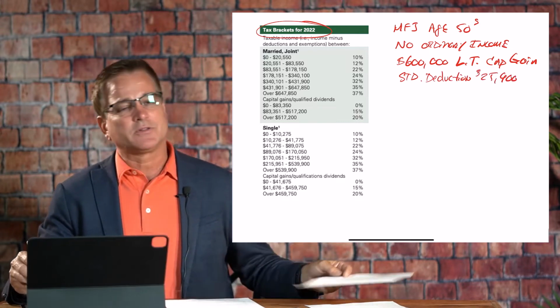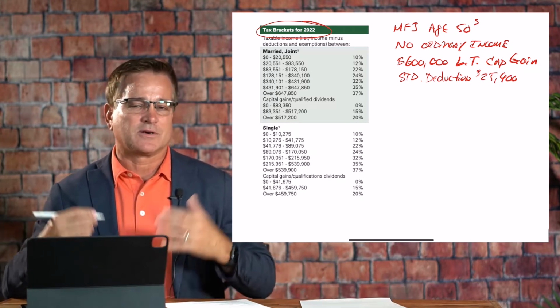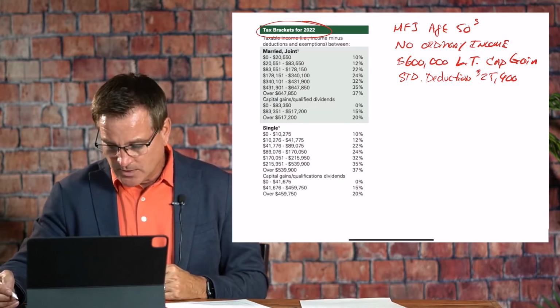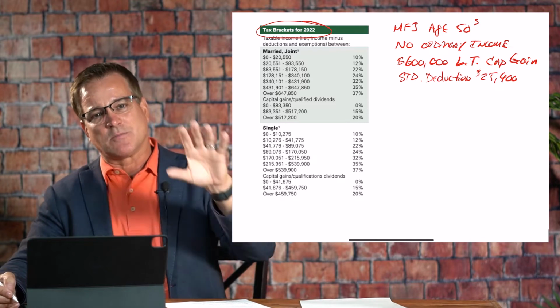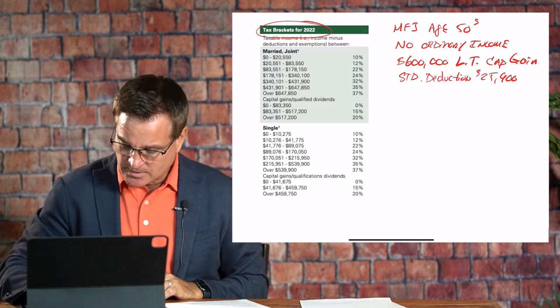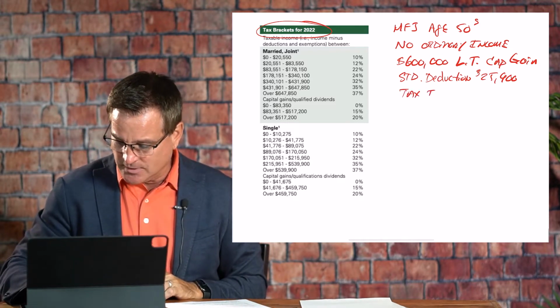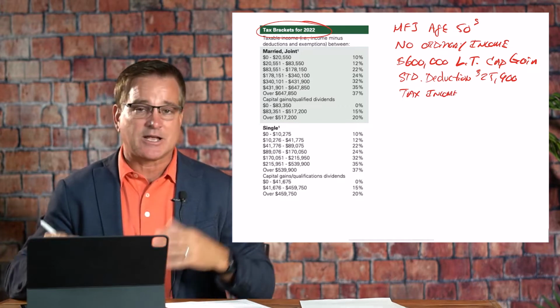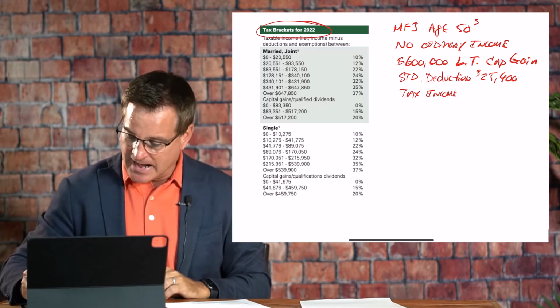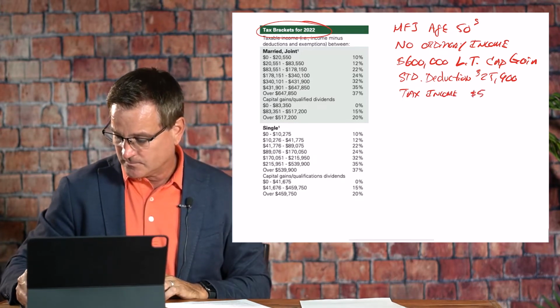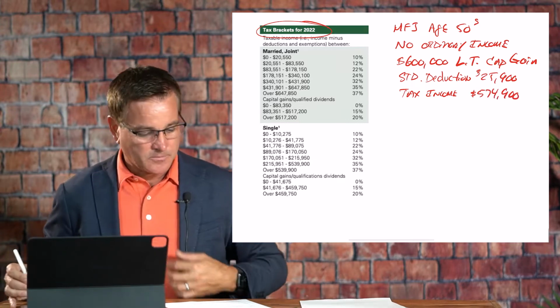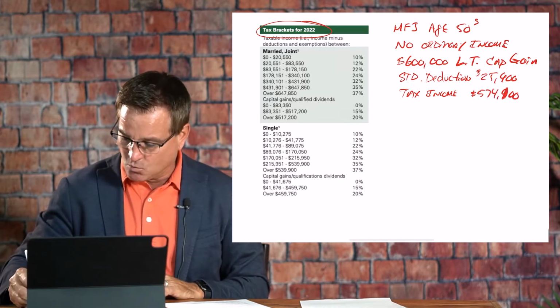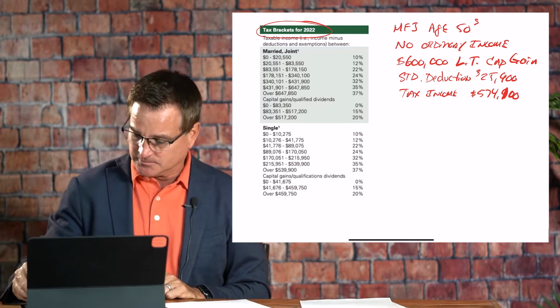So what does that put their taxable income at in this situation? Not their adjusted gross income, their taxable income. So taxable income after the standard deduction is $574,100. Okay, does that make sense?